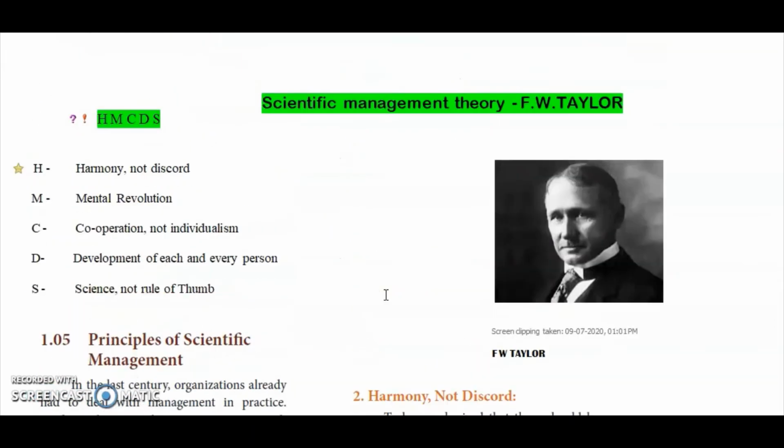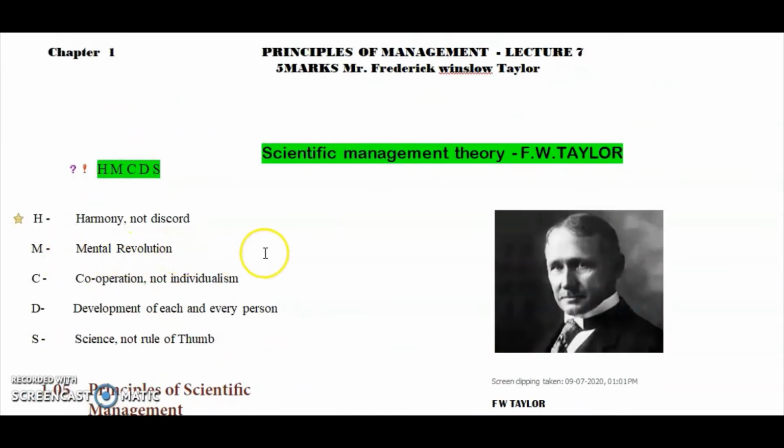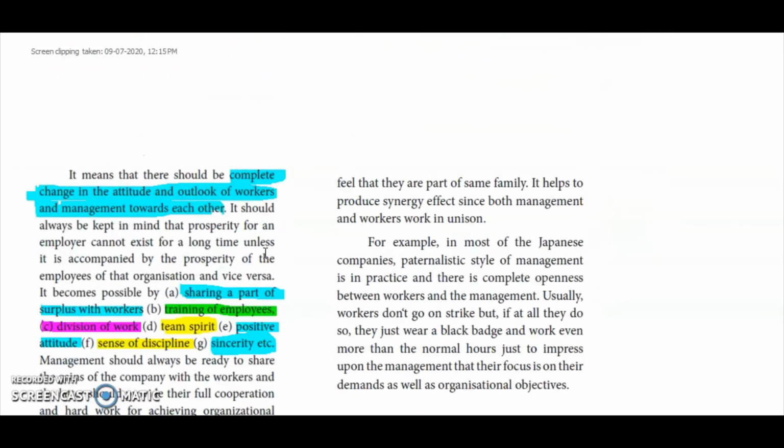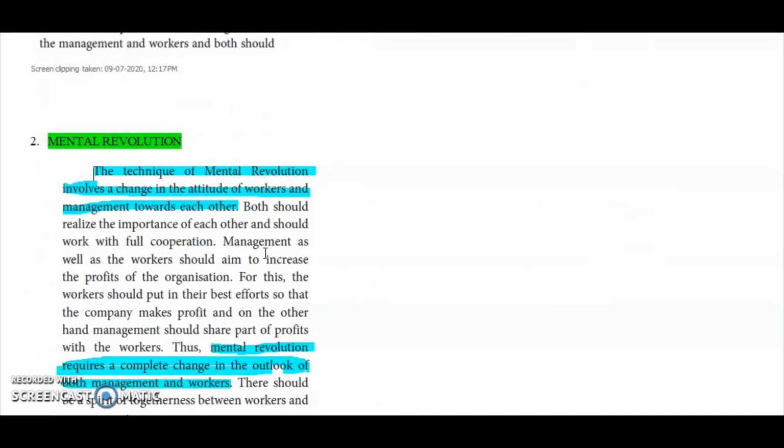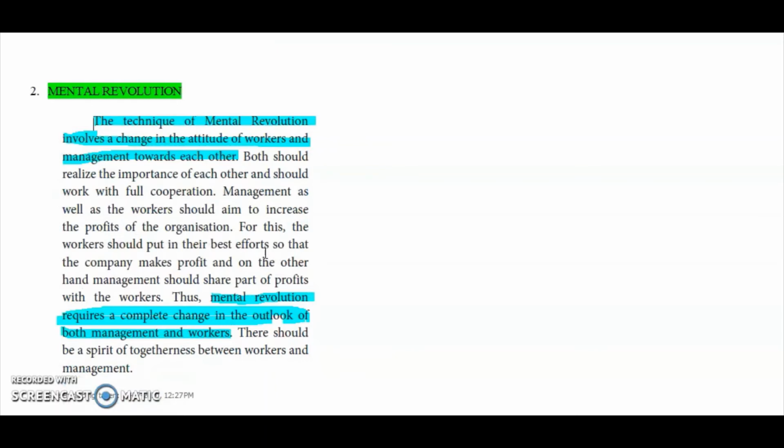Second, M stands for mental revolution. What is mental revolution? It is a technique that involves a change in attitude of workers and management towards each other. Both should have full cooperation, and both have to work to increase the profits of the organization. Mental revolution requires a complete change in outlook of both management as well as workers.